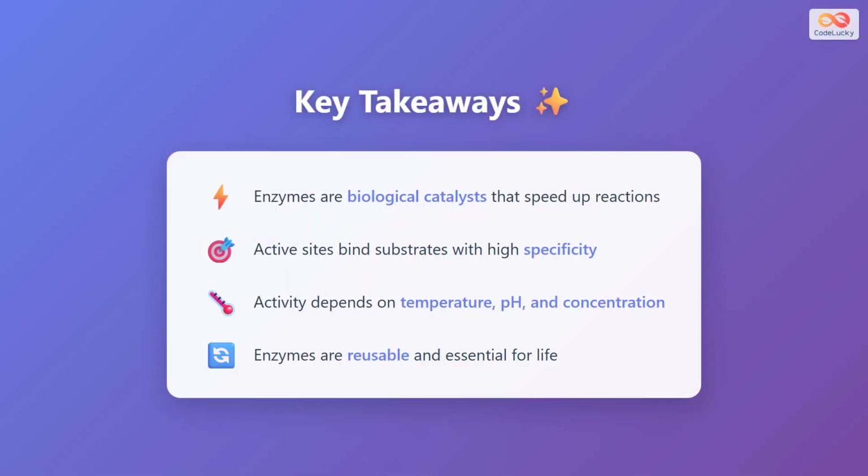Let's review the key concepts about enzymes. Enzymes are biological catalysts that dramatically speed up chemical reactions in living systems. Their active sites bind substrates with high specificity, ensuring that the correct reactions occur. Enzyme activity depends on environmental conditions such as temperature, pH, and the concentrations of both substrate and enzyme. Finally, enzymes are reusable molecules that are absolutely essential for life, enabling the thousands of biochemical reactions that occur in cells every second.